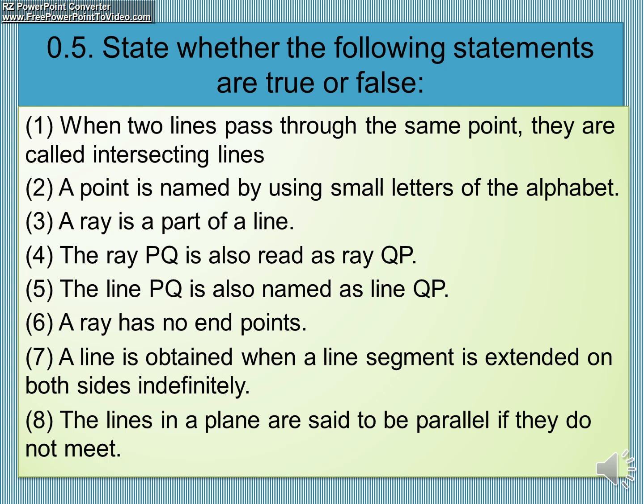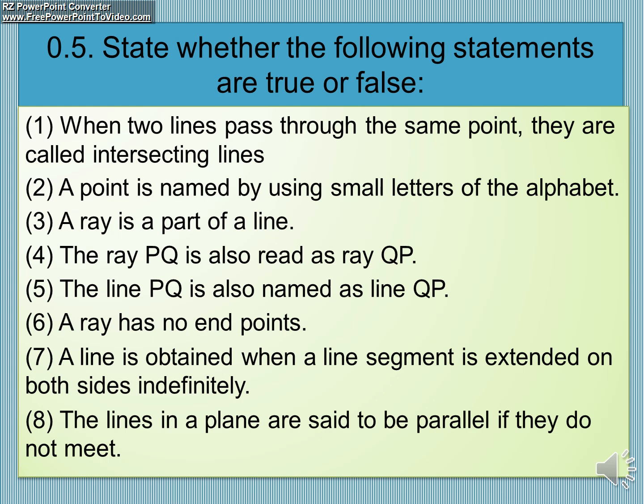A point is named by using a small letter of the alphabet. A ray is a part of a line. The ray PQ is also read as ray QP. The line PQ is also named as line QP.